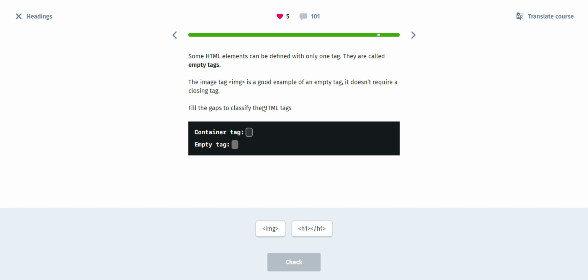Fill the gaps to classify the HTML tags. Container tags, as I showed you before, headings, and empty tag, img.